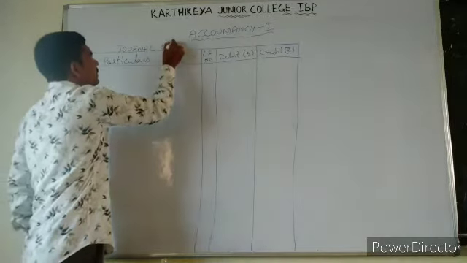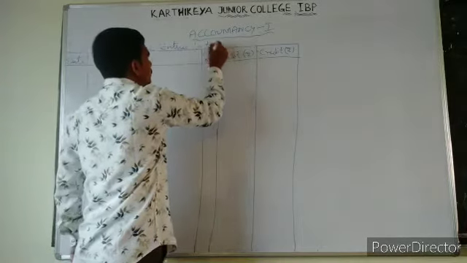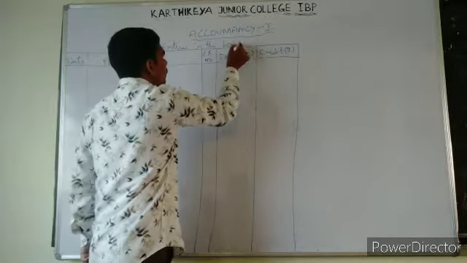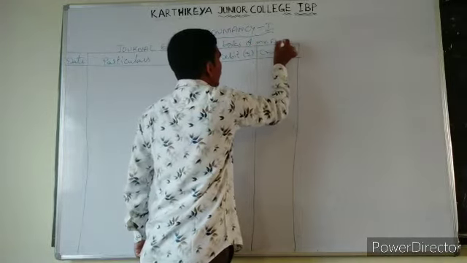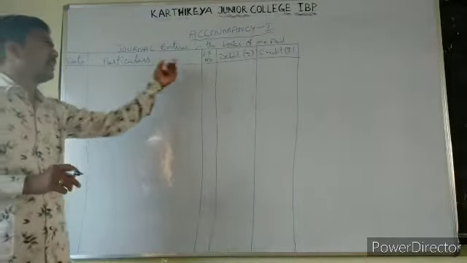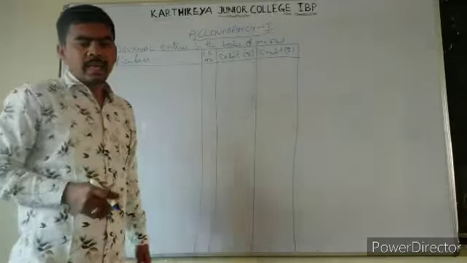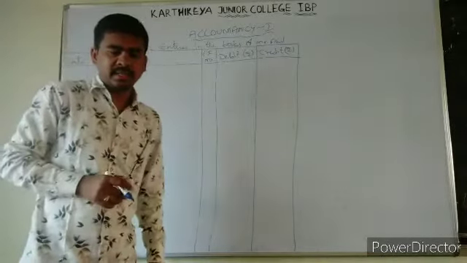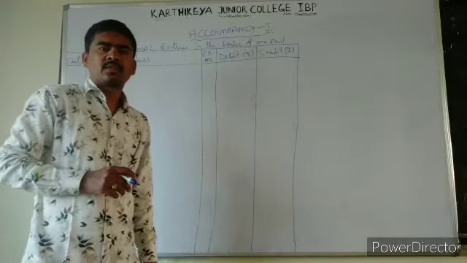Journal entries in the books of Mr. Anil. So that we are going to get it clear that we are writing in the books of Mr. Anil, right? Now see the first transaction, that is Mr. Anil started business with cash, right?